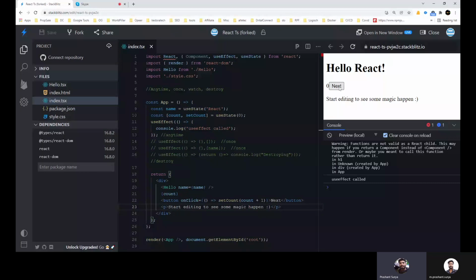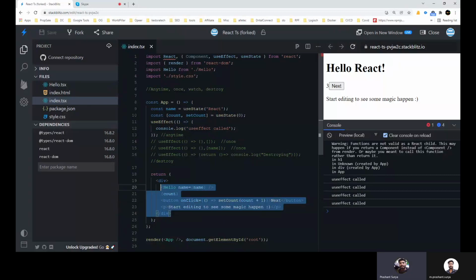Now what I am going to click this button next, what will happen? See, on the clicking of this event, this useEffect is also called. So it is called the initial time, and it is called again when we update something in the DOM. So in both cases we are getting the console log. That means it is running anytime, in both cases.